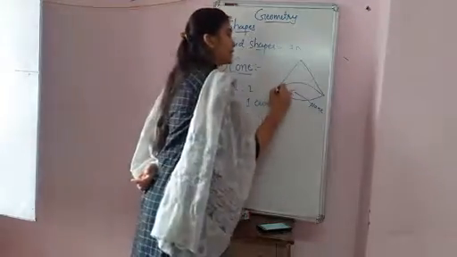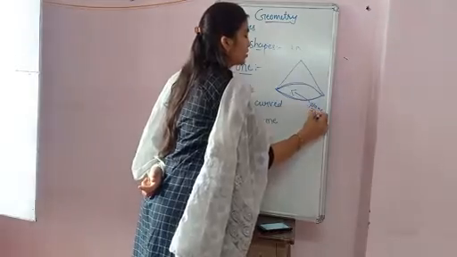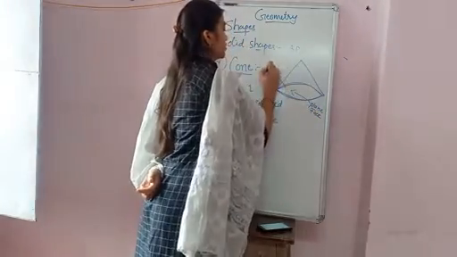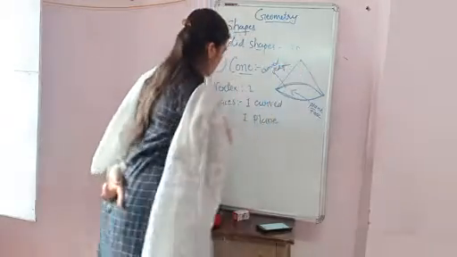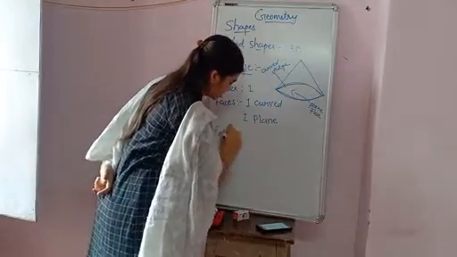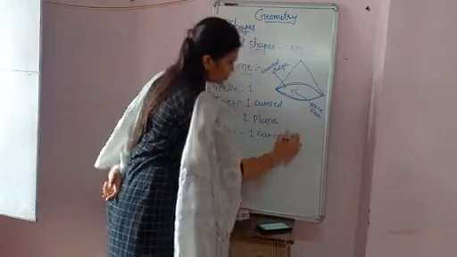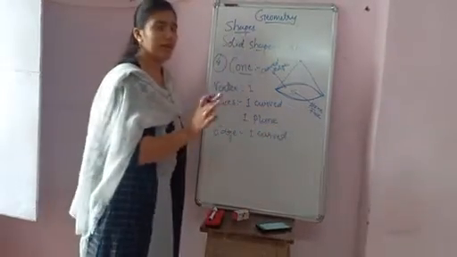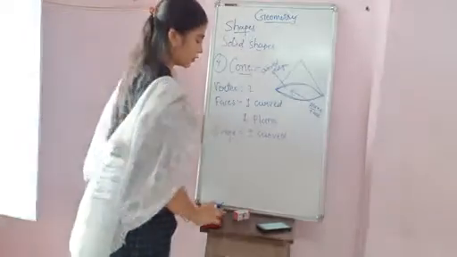Next, and this is the edge, that is the curved edge. One curved edge. No need to write down these things also. I just do this for the revision only.